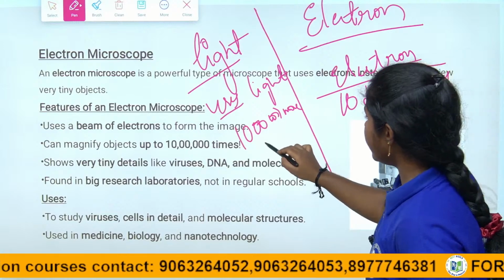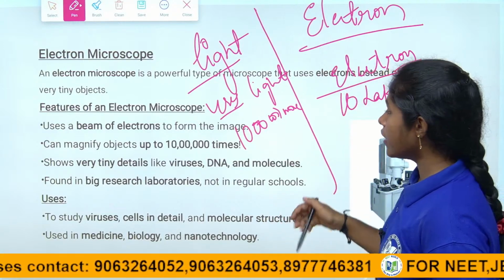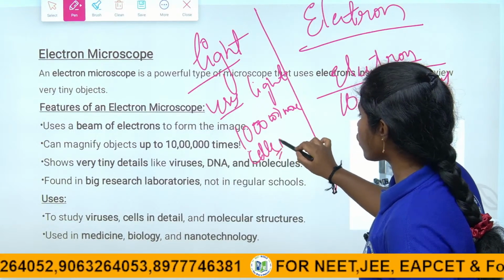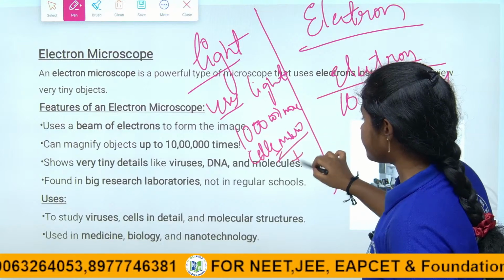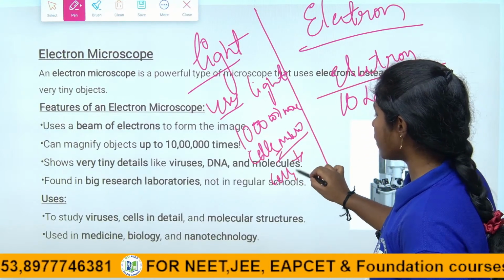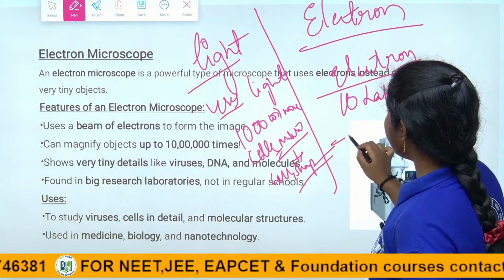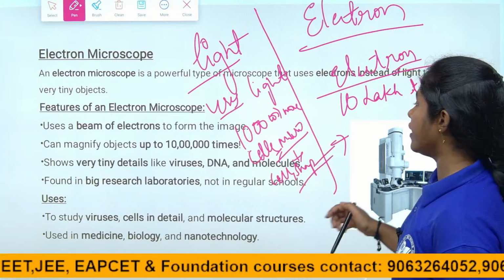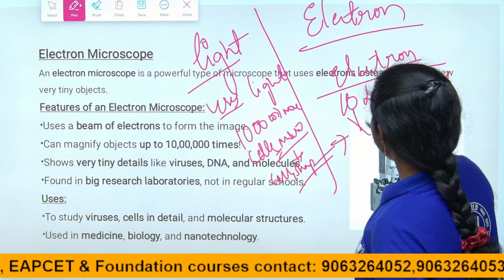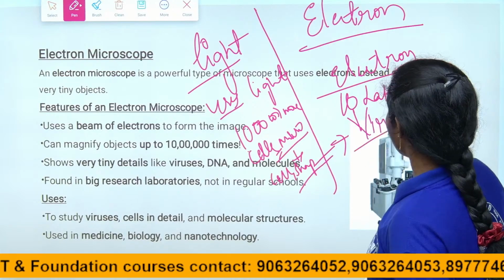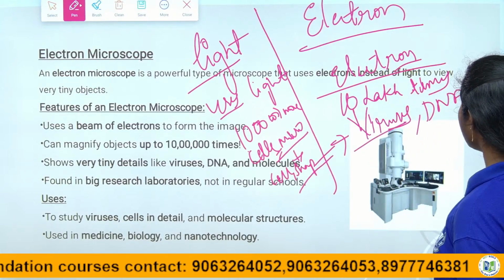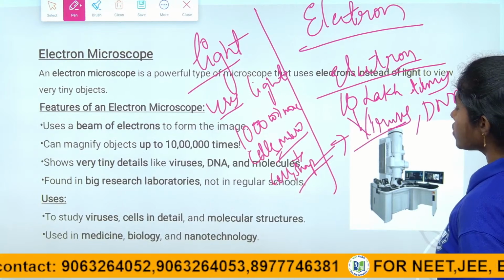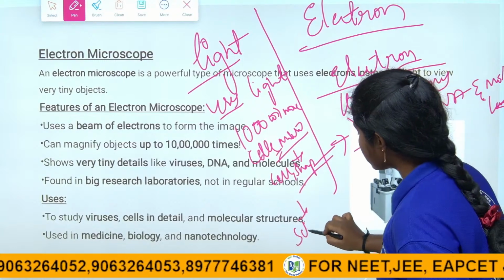Both show very tiny objects in a very clear way, but the light microscope is used to know the cells, plant cells, microorganisms and so on, mostly to analyze the cell shape and structure. With the help of the electron microscope, we can study up to the molecular level, right children? So it is used to know about viruses, DNA, up to the molecular level, right children?